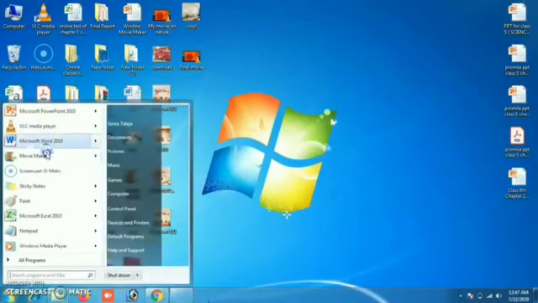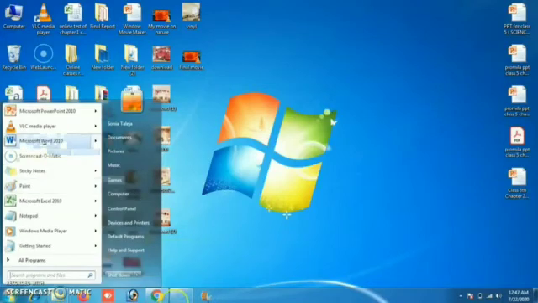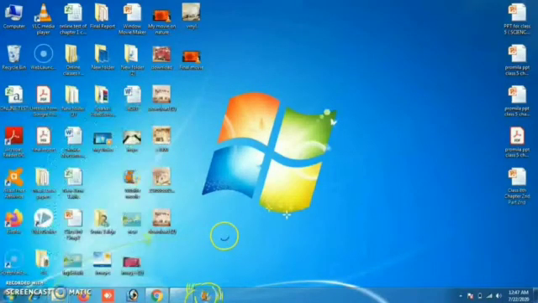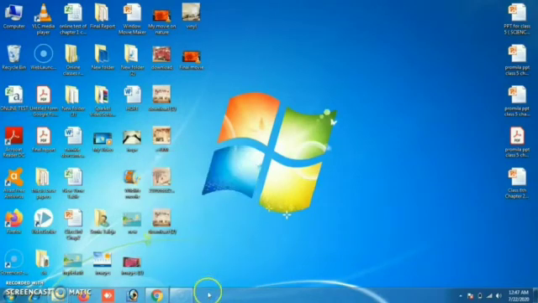So I will just right-click with the mouse, and here is the option Pin to taskbar. You can see an icon appears on the taskbar as Movie Maker. So it's an ever-ready icon. Whenever I want to use Movie Maker, I can use it from here. You can also unpin it: right-click on this, and here is the option Unpin this program from the taskbar. So click it, and it will be unpinned.